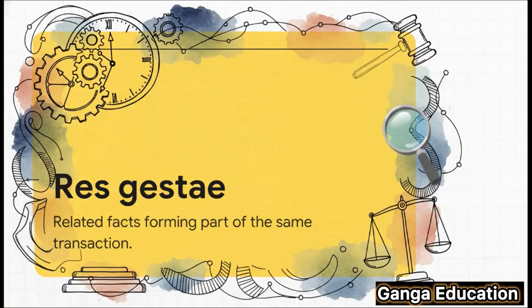This whole concept is also deeply connected to a famous legal maxim called res gestae, which literally means things done. It's about facts that are so intertwined with the main event that they are considered part of the same single transaction. Section 159 basically uses the same logic. It uses connected facts to paint a fuller, more credible picture.